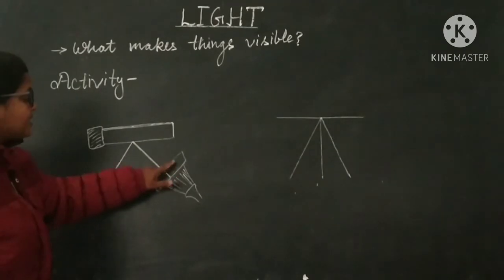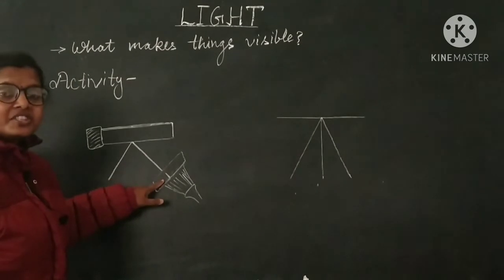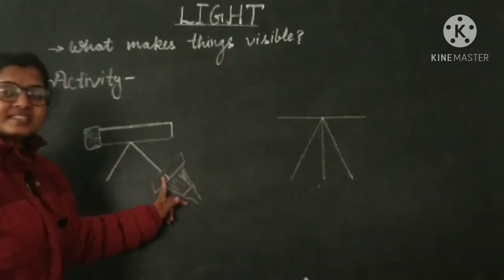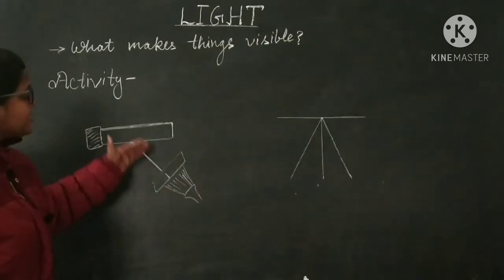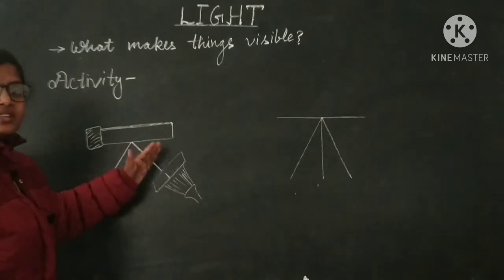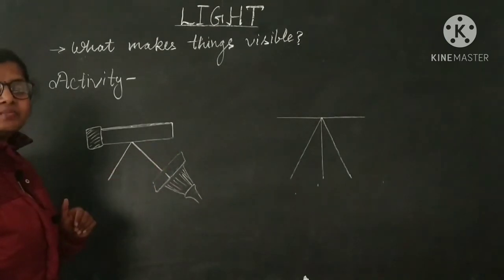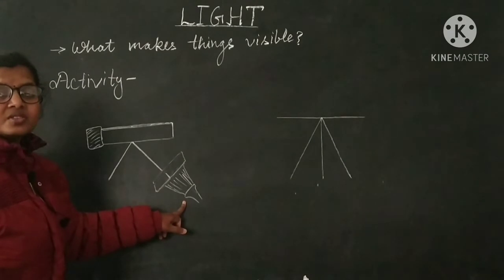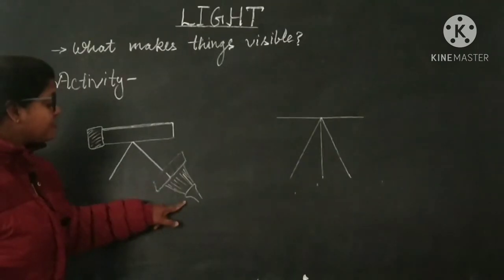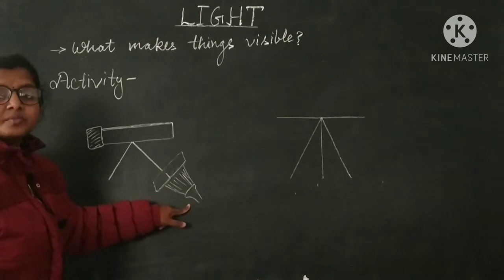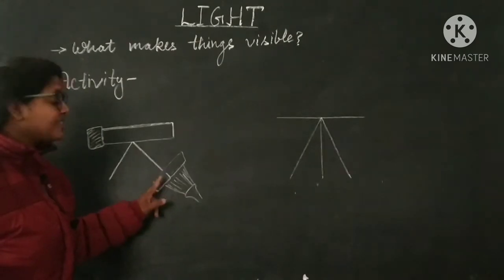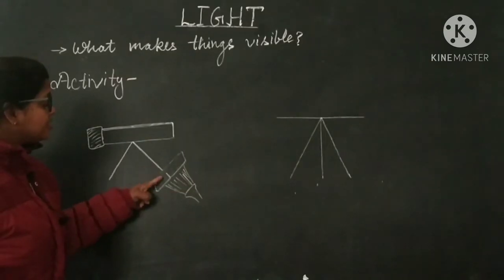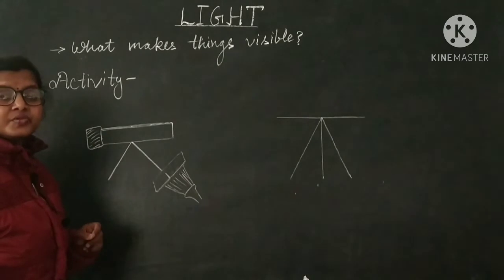Now you have to take a long sheet of black paper and cut it here. Make a thin slit here and place it in front of that mirror, but in a tilted manner. Then take a torch, which is a source of light, but you have to place it behind the black sheet of paper. Why? Because a thin ray of light will move from here.